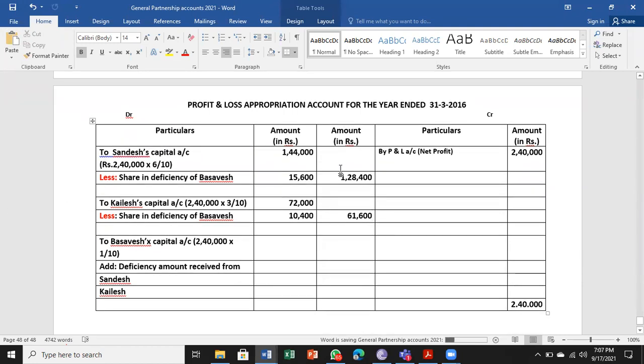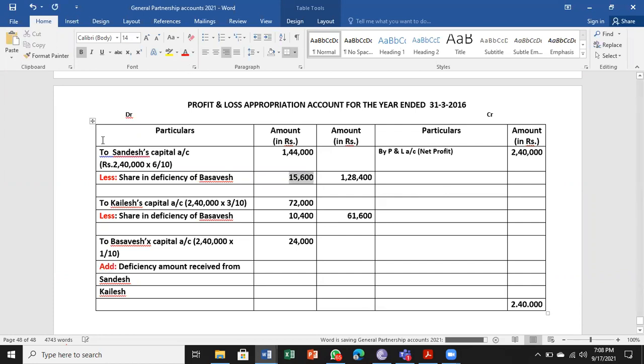So Sandesh's profit is reduced, and Kailash's profit is also reduced. Now we have to check Basavesh's capital. That is after profit: 24,000 is what he is supposed to get, but add the deficiency from both the partners.